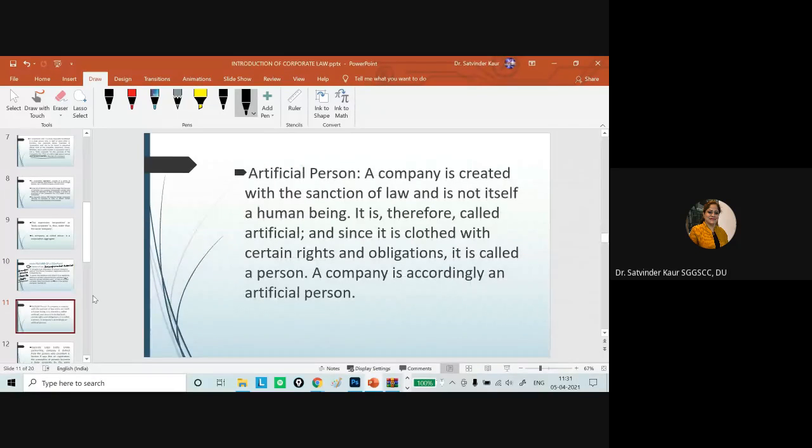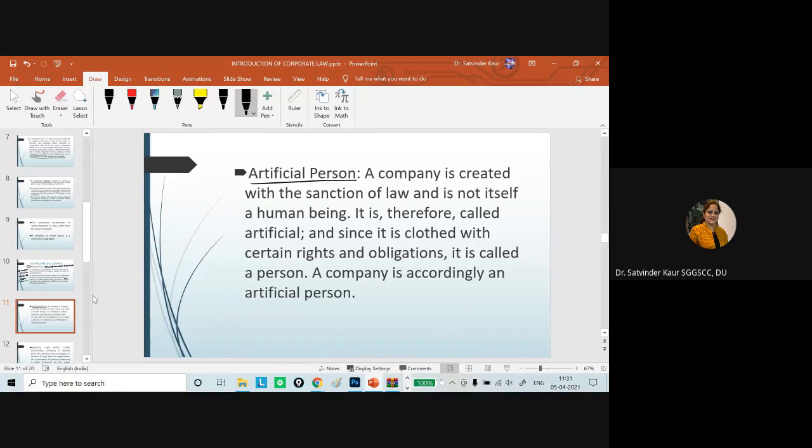The second important feature is that it exists as an artificial person. In this case, as a normal human being, it cannot exist, but it has a separate legal entity in the eyes of the law, so it is considered an artificial person. As an artificial legal person, it cannot enter into contracts of a personal nature, say marrying or adopting a child.